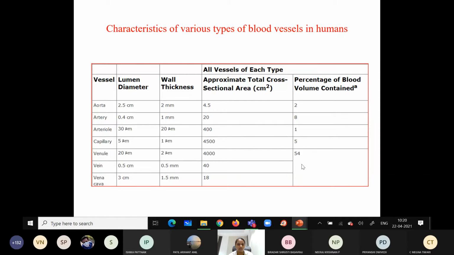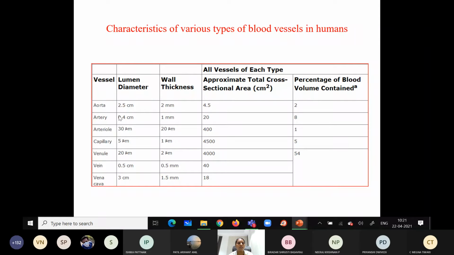The capacitance vessels. And you can see here the aorta has a lumen diameter of about 2.5 centimeter, and the thickness is 2 millimeter. Because of the presence of more elastic tissue in the wall, the aorta is called what? Windkessel vessel, because of the recoiling and stretching property.